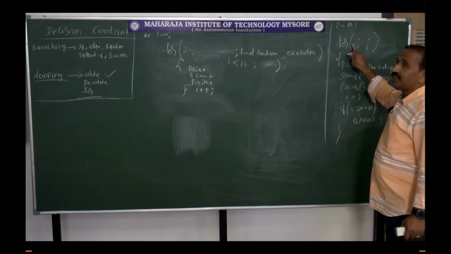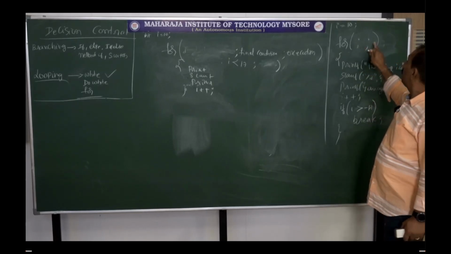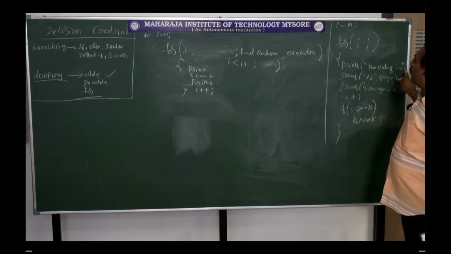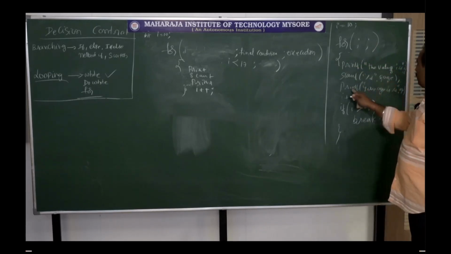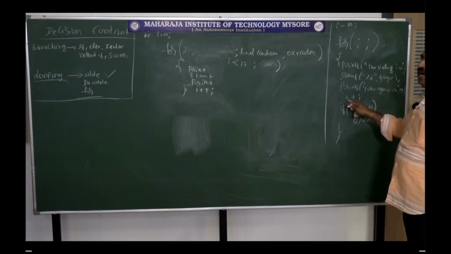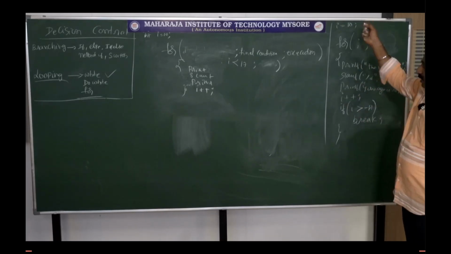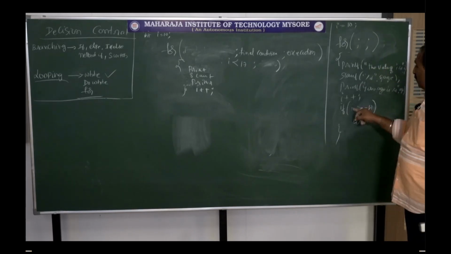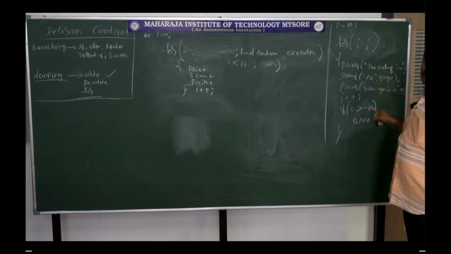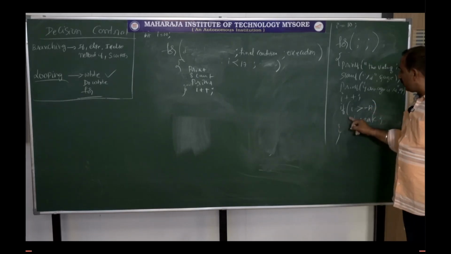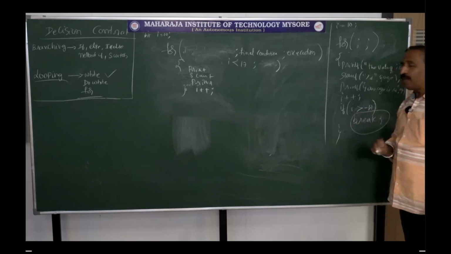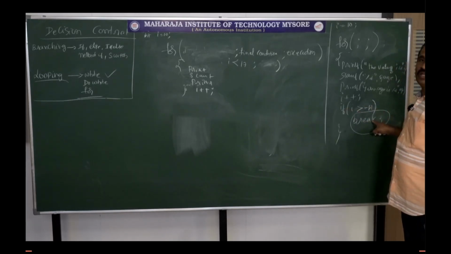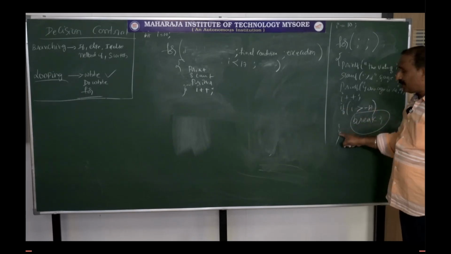For: initial condition, no. Final condition, no. No execution. Printf, the value of I equals 10. Read the age. Your age is so and so. I plus plus, so I becomes 11. If I is greater than or equal to 17? No, because I is 11, and 11 is not greater than or equal to 17. So this is not executed. You know about the if condition already. If this is true, this is executed. Since it is not true, it comes here.